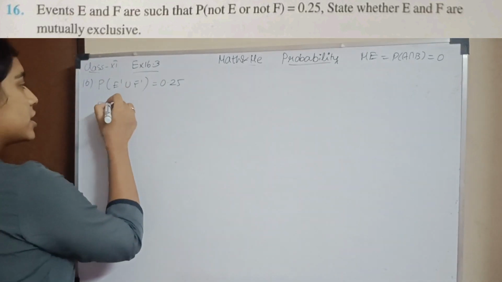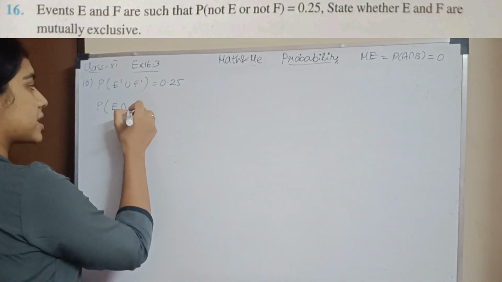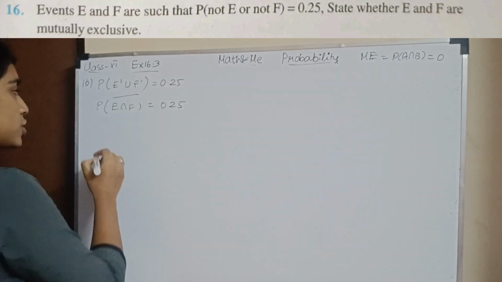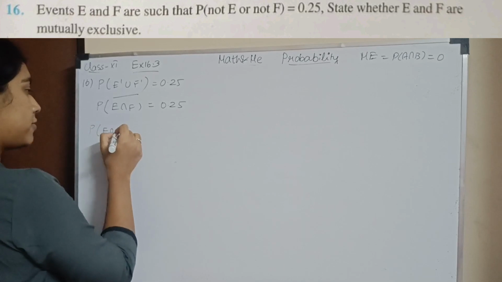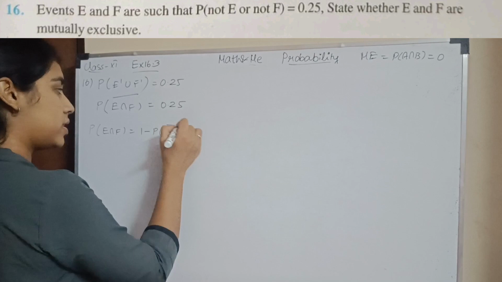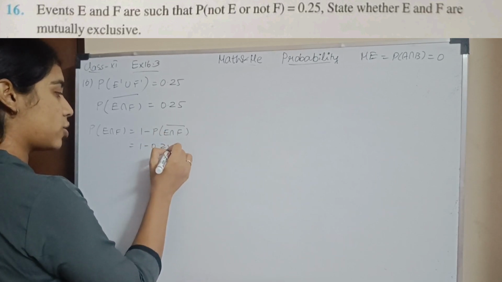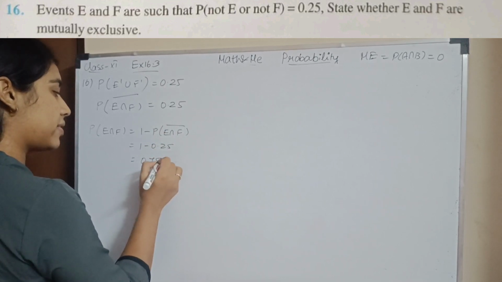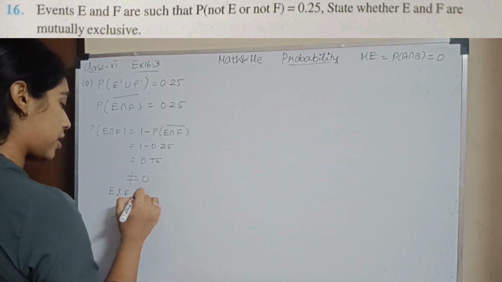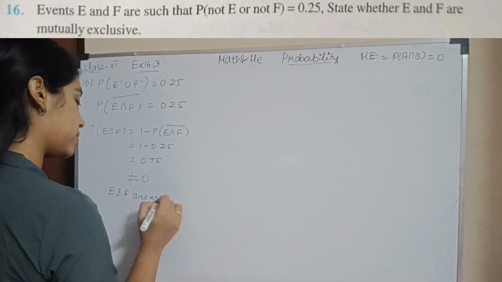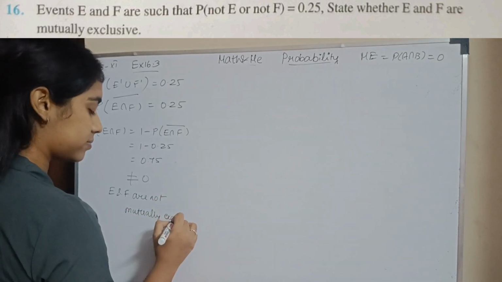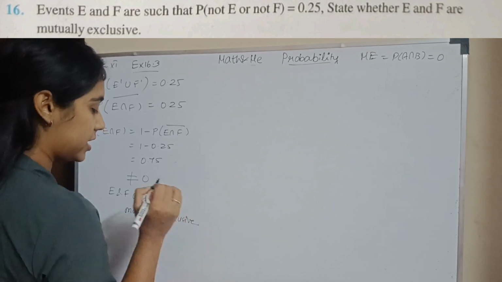Using De Morgan's law, I have (E intersection F)' equals 0.25. So what is my probability of E intersection F? It is 1 minus probability of (E intersection F)', so 1 minus 0.25, which is 0.75. This is not equal to 0, which means E and F are not mutually exclusive, because they have an intersection.